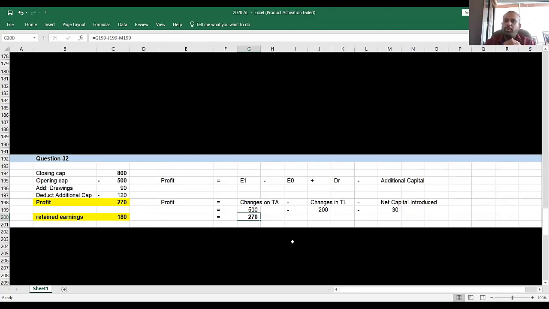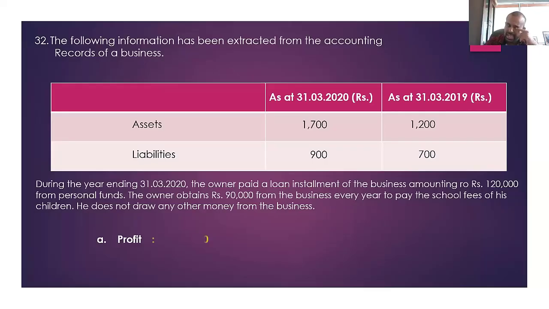The most popular equation is closing equity minus opening equity plus drawings minus additional capital. And there was another formula that we're supposed to use. What is that? Changes in total assets minus changes in total liabilities minus net capital introduced. Is that clear? Understood? Okay. Then what's the correct answer? We have discussed two possible methods of getting the answer. So it's 270. Thereafter, they want you to calculate the retained earnings, right?